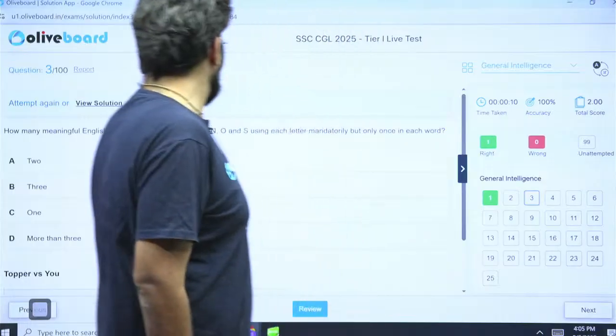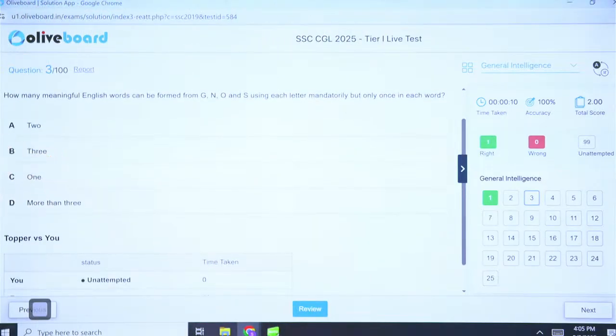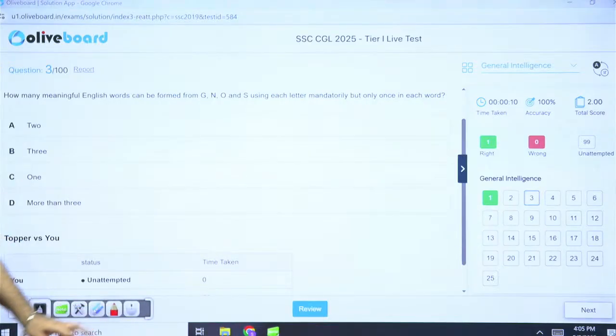Next, question number 3. How many meaningful English words can be formed from G and OS using each letter mandatorily but only once in each word? That means you can only form 4-letter words. Tell me how many? Where are the answers, guys?